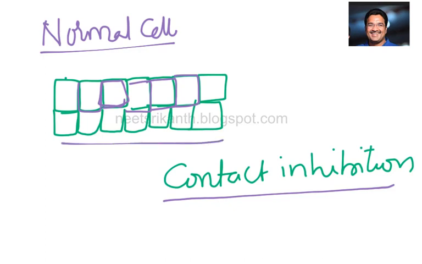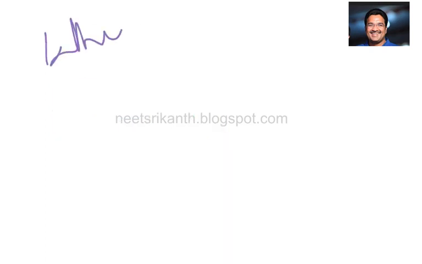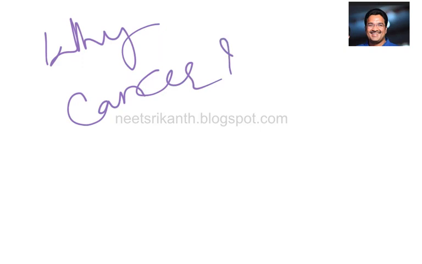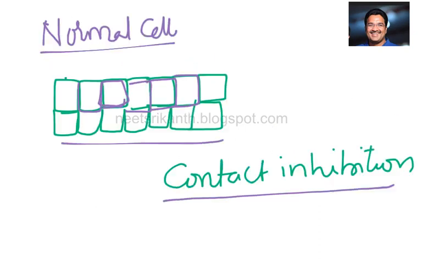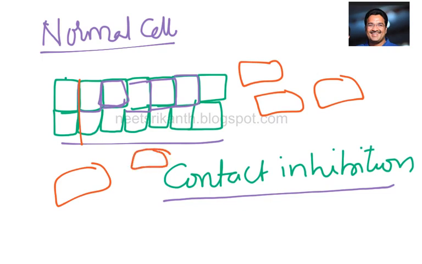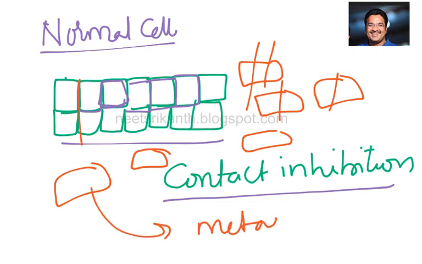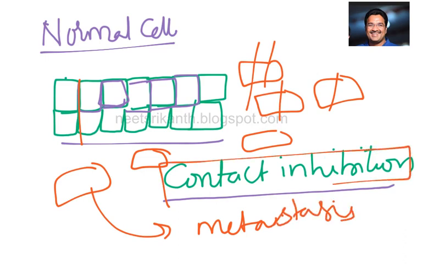Then why cancer? The question arises here, why cancer? Simply the failure of this contact inhibition property. That means the cells are able to separate from each other. They don't have the contact inhibition property, so they divide rapidly, and they can also spread from one place to another place. So failure of contact inhibition leads to a property called metastasis.